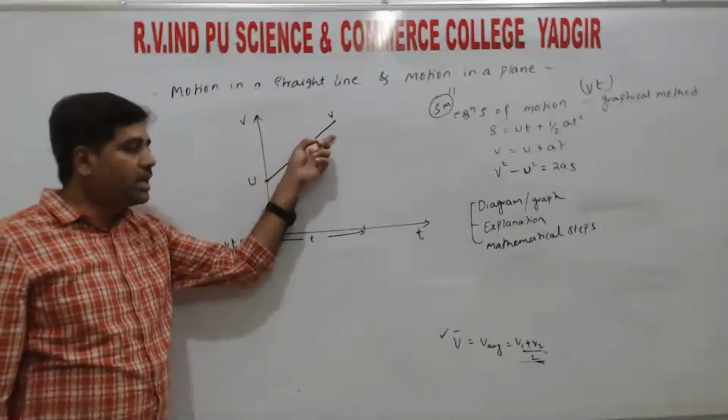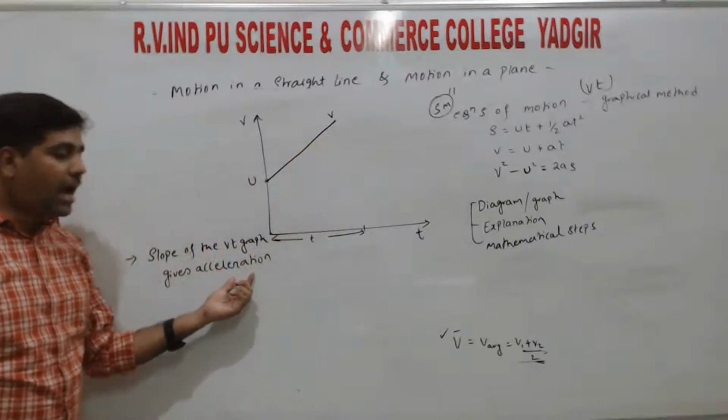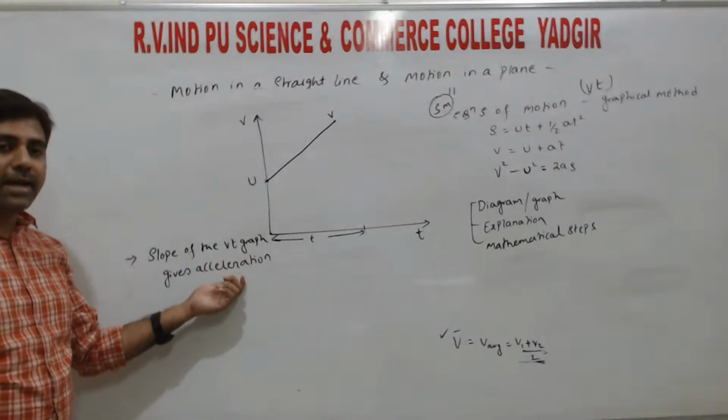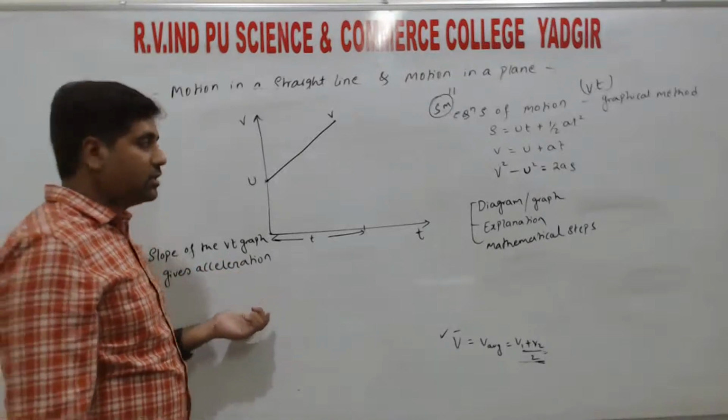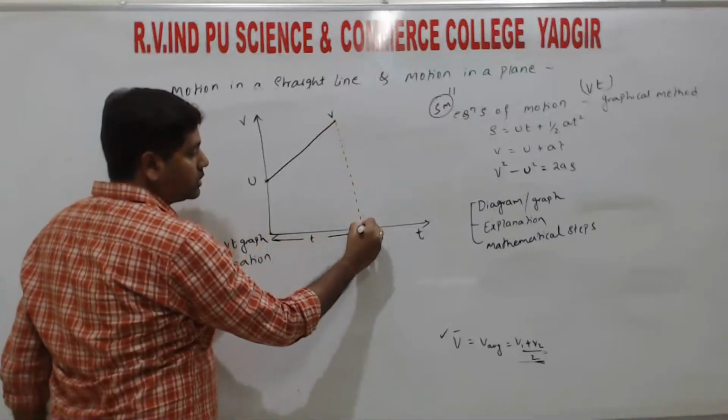Here we get a straight line. So if we draw a slope for the straight line, what does that slope give us? The acceleration of an object or acceleration of the particle. It represents the acceleration of that object. So if we plot the slope,